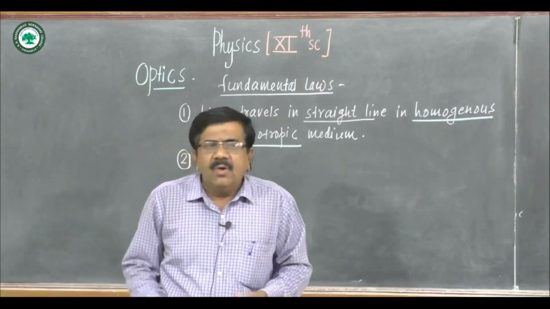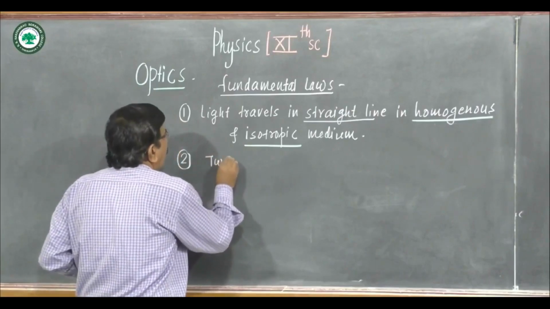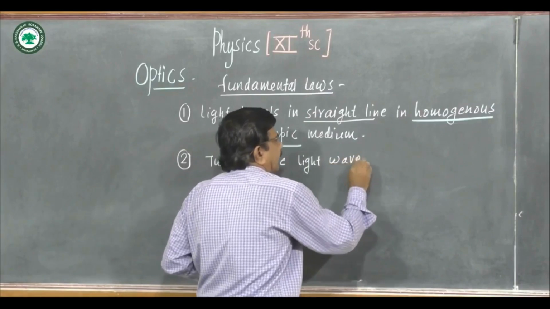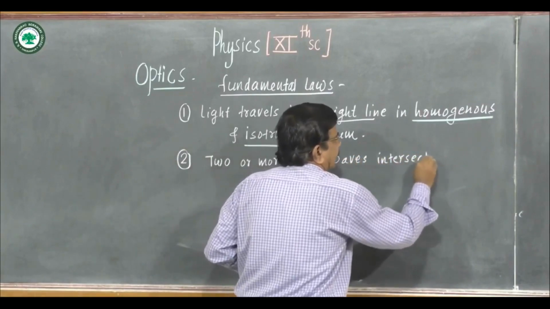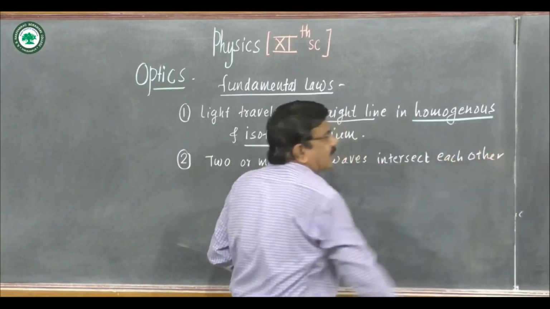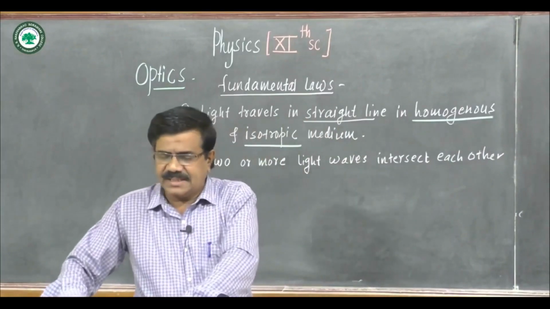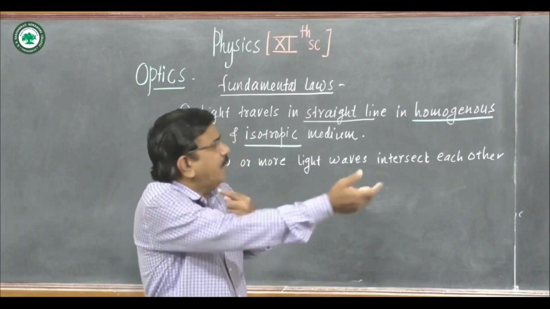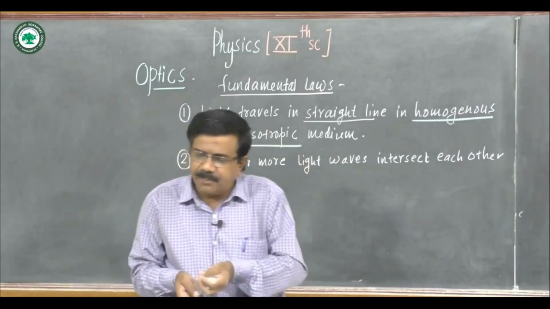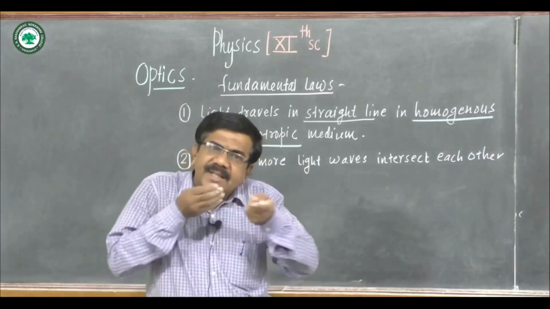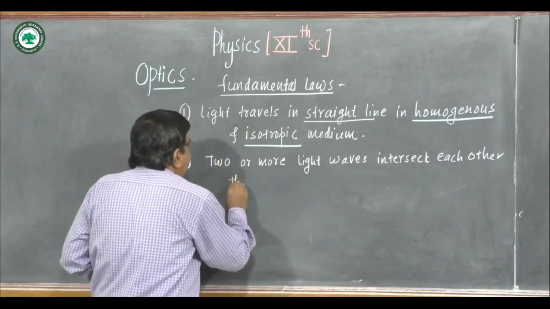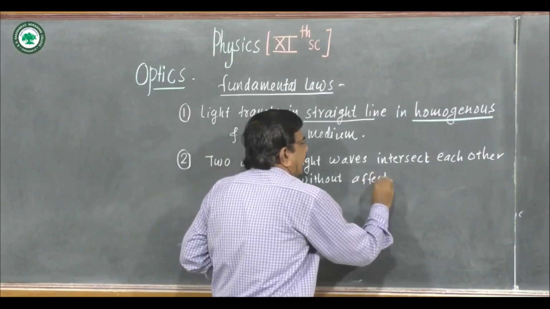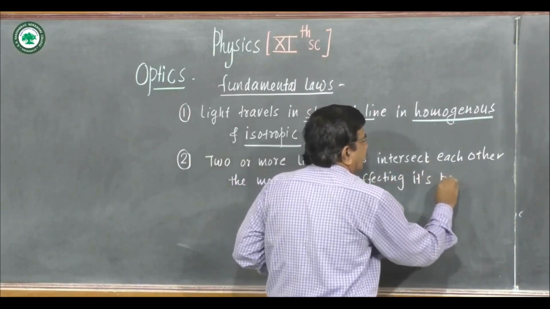The second important law is, when two or more light waves intersect each other at a point, they travel beyond that point without affecting their path.